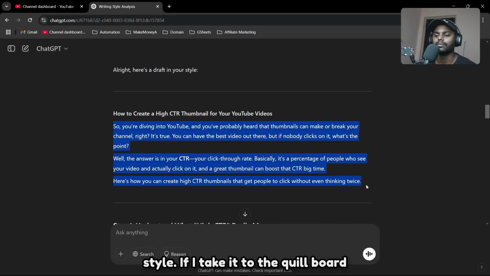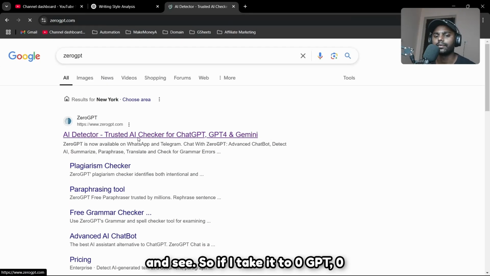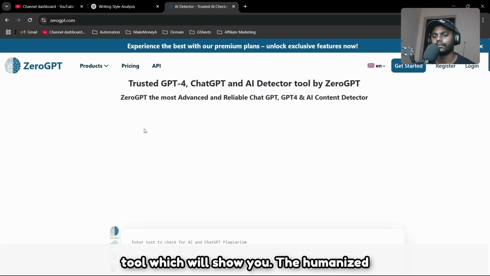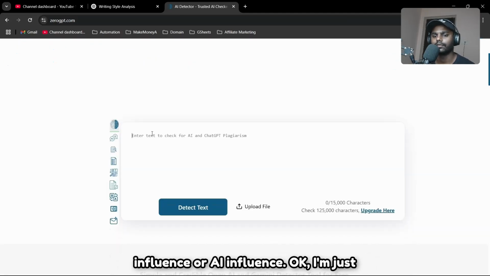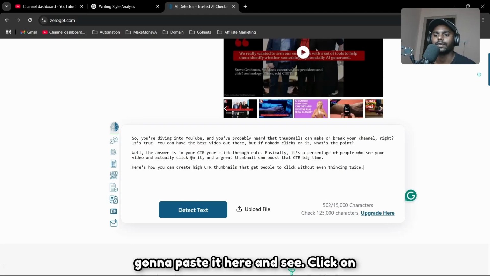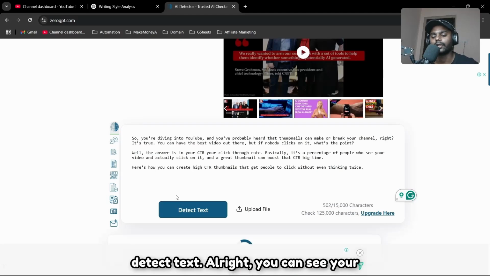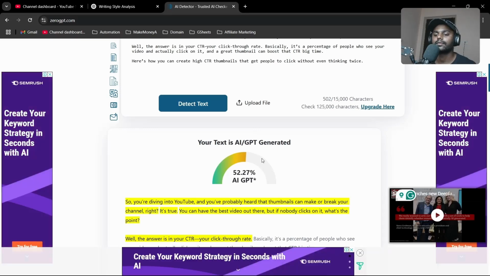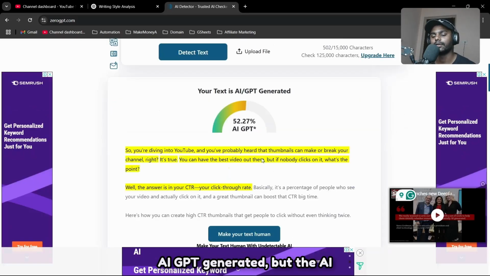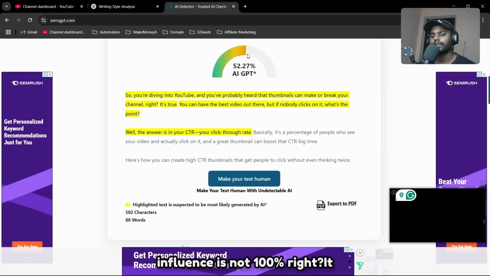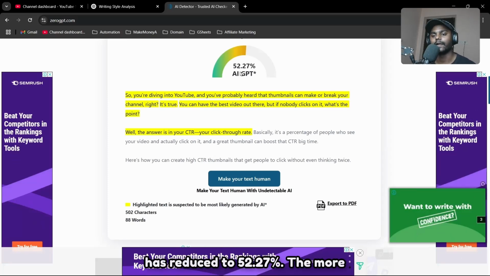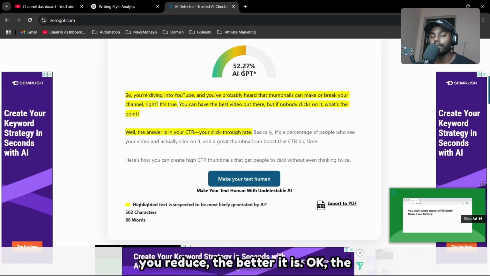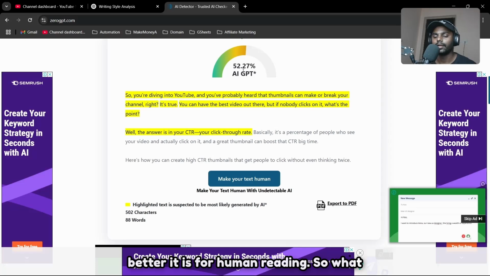If I take it to ZeroGPT, which is a tool that will show you the humanized influence or AI influence, I'm just going to paste it here and click on detect text. All right, you can see your text is still AI GPT generated, but the AI influence is not 100%. It has reduced to 52.27%. The more you reduce, the better it is for human reading.